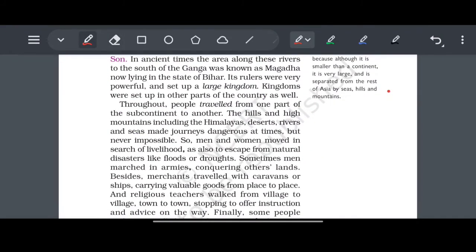Okay, throughout the people travel from one part of the subcontinent to another. The hills and high mountains, including the Himalayas, desert, rivers, and seas, made journeys dangerous at times, but never impossible.